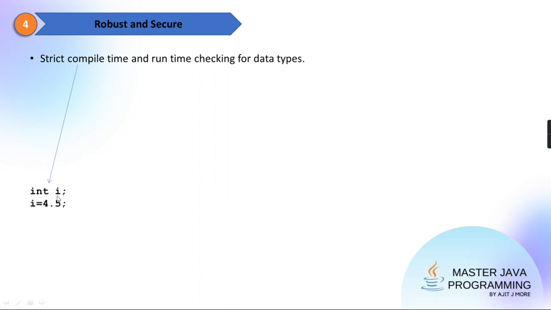See, I've created an integer variable. To that I'm assigning a double, and when you do this in Java, it won't get compiled. During compilation only it will generate an error, and the error is possible loss of precision, found double, required int. Getting it? So this checking which is happening at compile time makes the language robust.